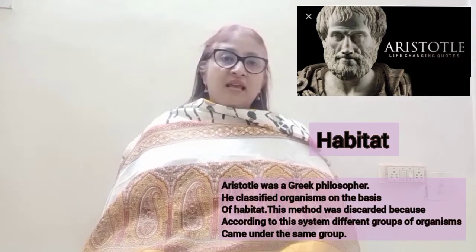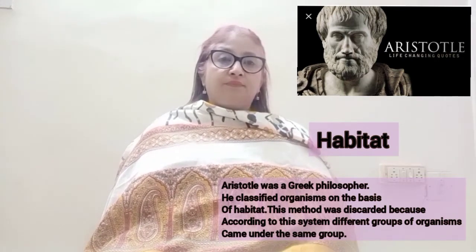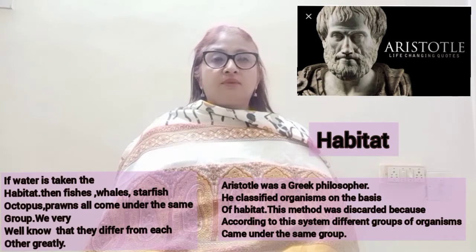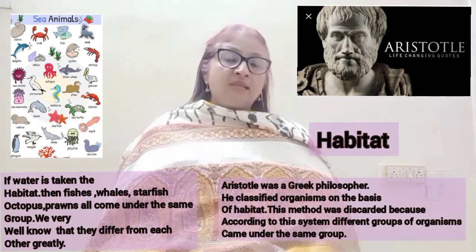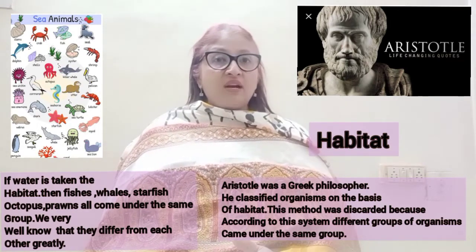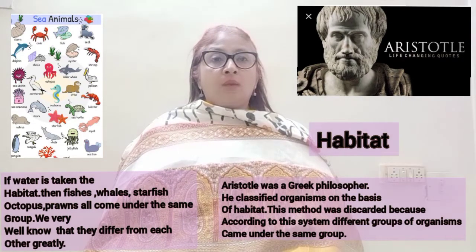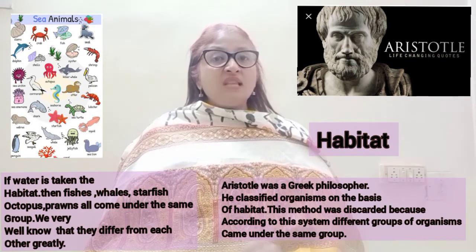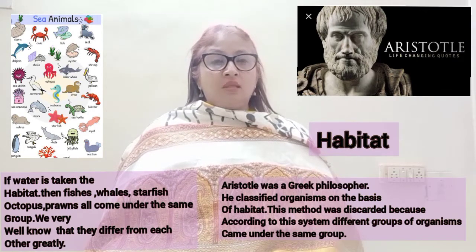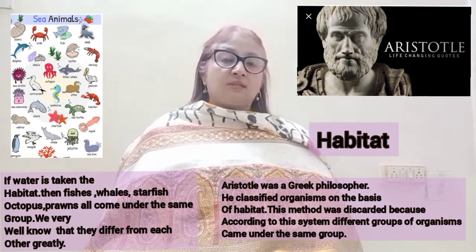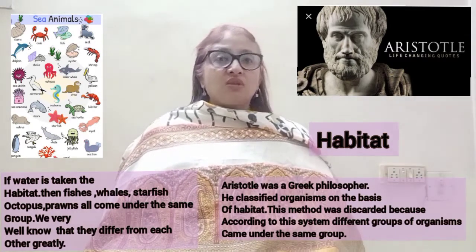So, let us take a simple example. Let us take water as the habitat, especially seawater. So, whales, then mollusks, squids, starfish, seahorse, different types of fishes, all live in seawater. Based on the habitat, all these organisms live in seawater or in water. But they all belong to different groups. So this method of classification based on habitat was not acceptable.